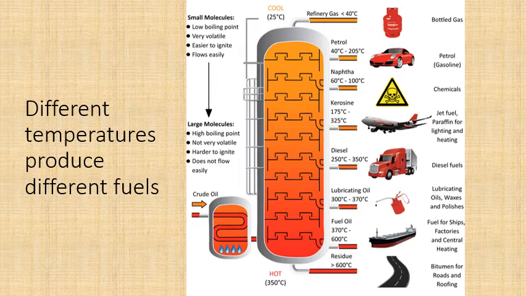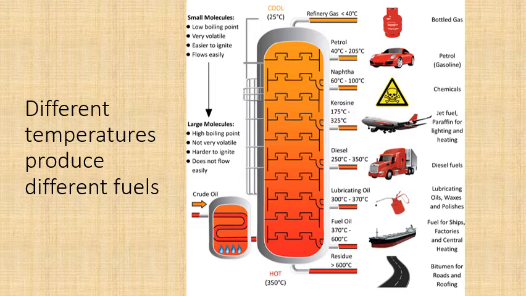So as I told you, different temperatures will produce different fuels. To put it in a normal logical sense, if you boil it at less than 40 degrees centigrade, you will get refinery gas. 40 to 200 degrees centigrade, you will get petrol. And what is petrol? Gasoline, that is petrol, because petroleum is actually the major crude oil. Petrol is a word which can be used for gasoline also, but commonly petroleum is the common term for crude oil.